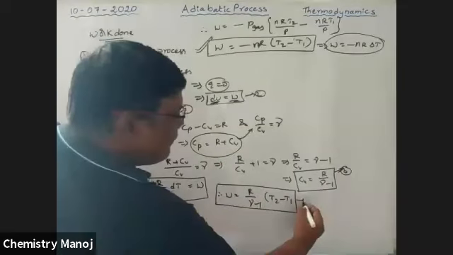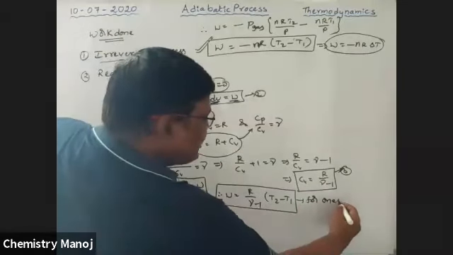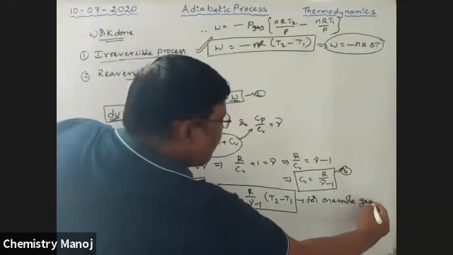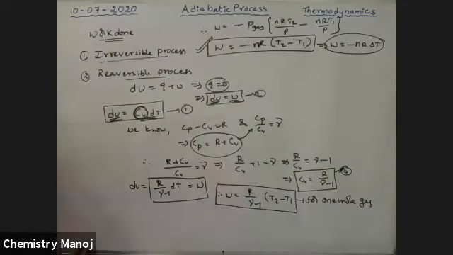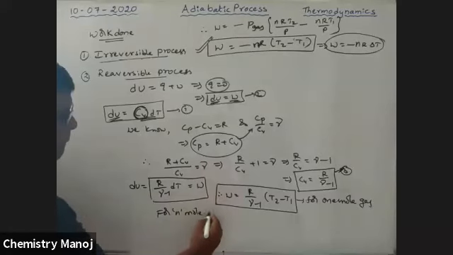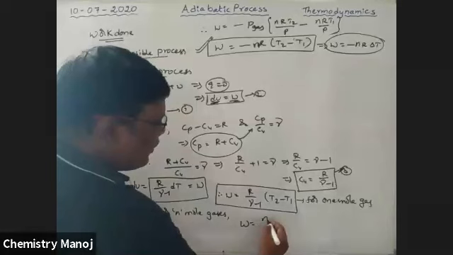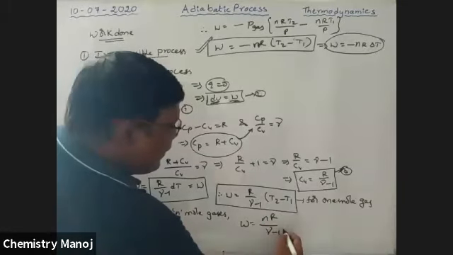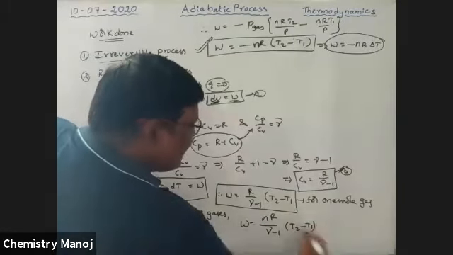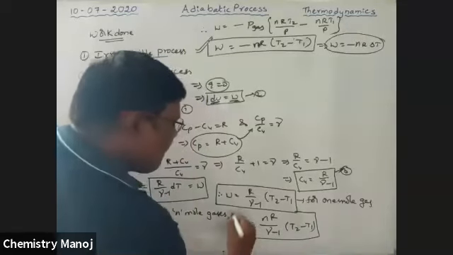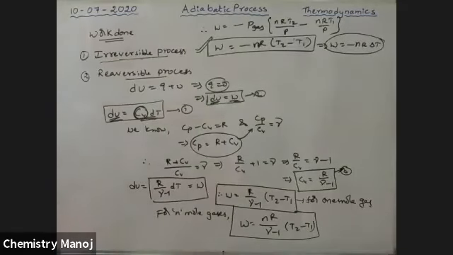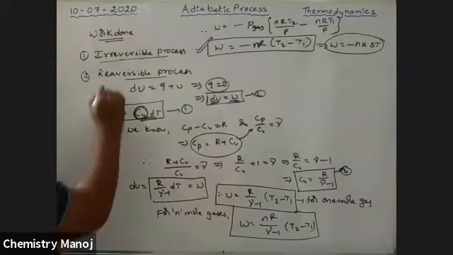It is for 1 mole of gas. For n moles of gas, W is equal to nR by gamma minus 1 into T2 minus T1. It is for a reversible process.